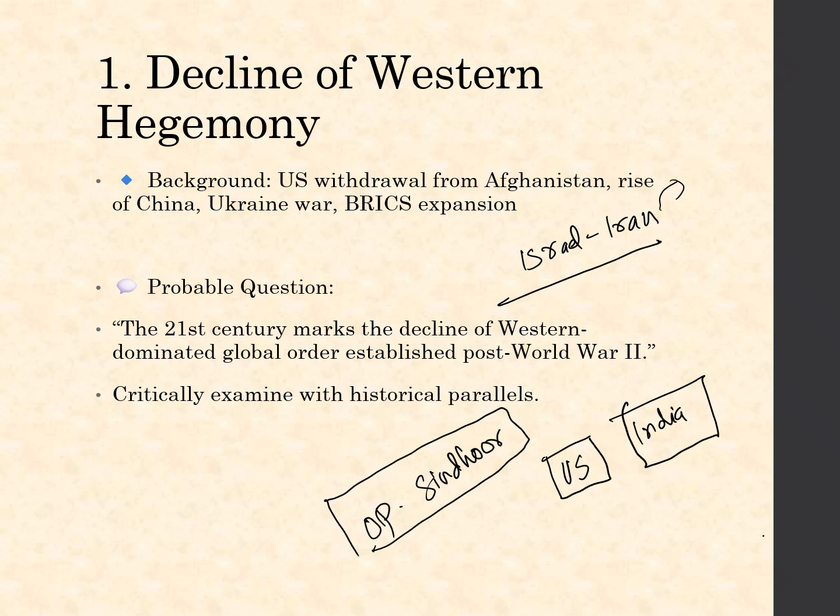Now, based on the Afghan withdrawal and the present situation, also the rise of China, and issues like the Ukraine war and BRICS expansion, all of this shows that there is a decline of Western hegemony.